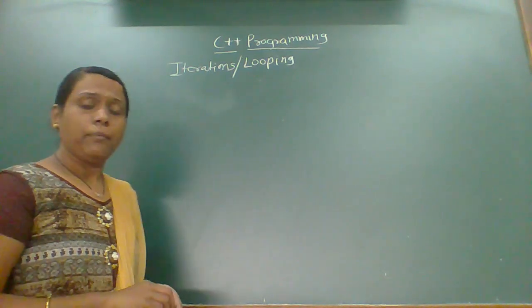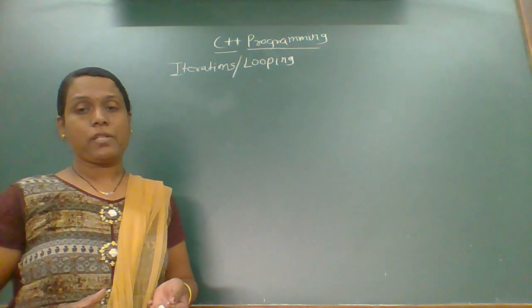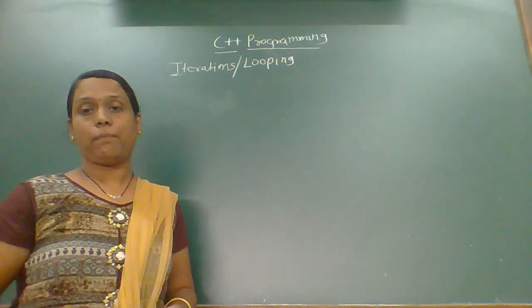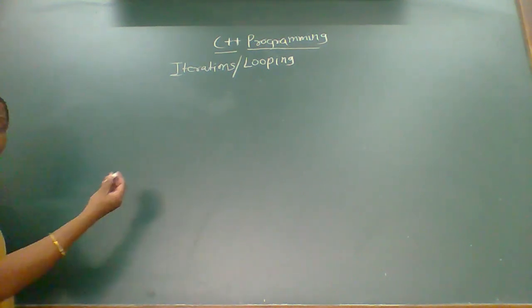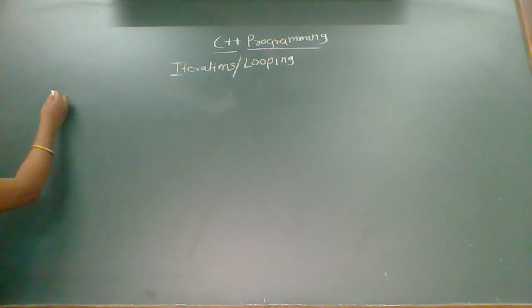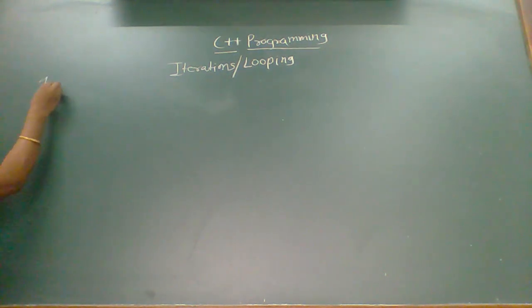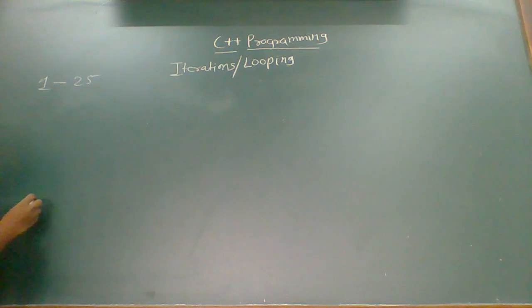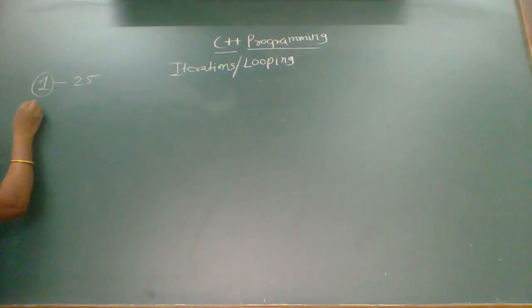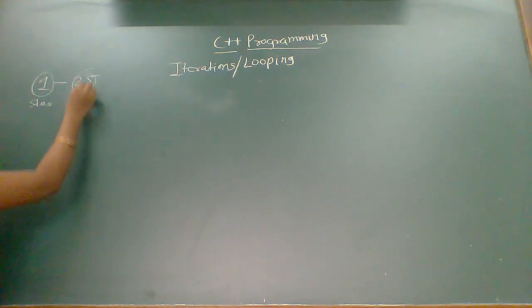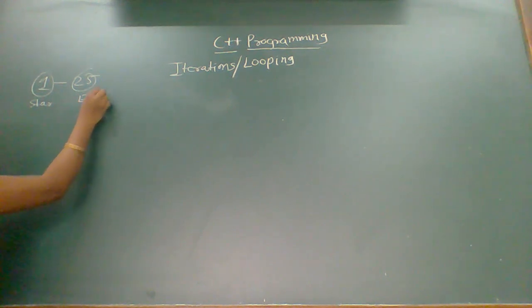Okay. Now see, when we are using all these loops, we have to perform some steps. As we saw in the example, one chair we require 1 to 25. Okay. Means 1 is the starting point and 25 is the end point.